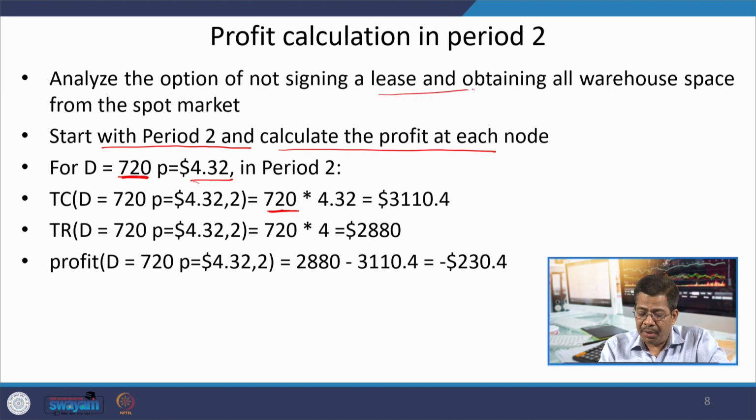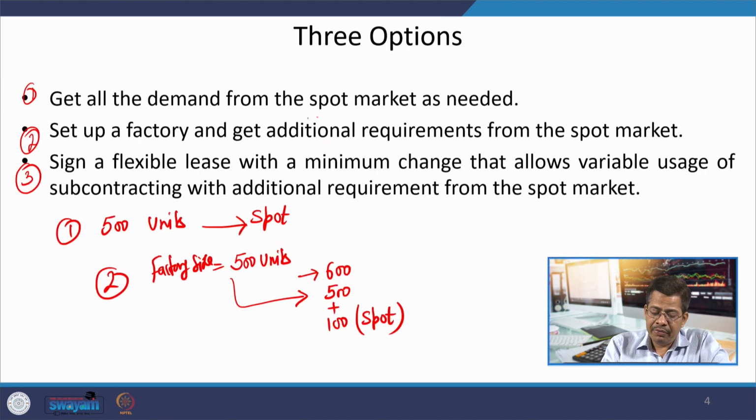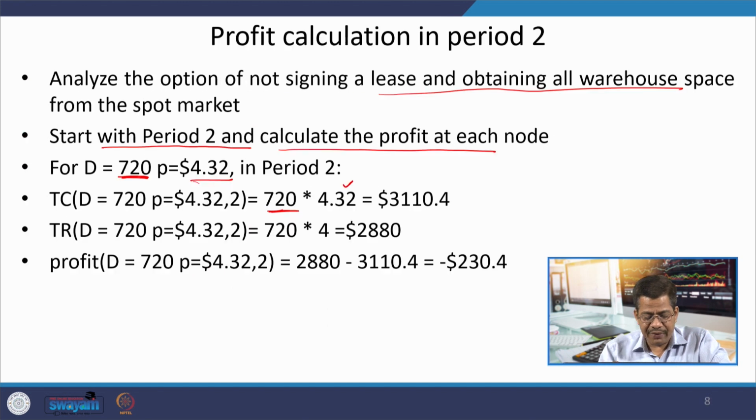the price of not signing a lease and obtaining all the warehouse space from the spot market. So the spot market price is 4.32. You are using option 1, where you are taking all the requirement from the spot market, and therefore 720 multiplied by 4.32 is the total cost.